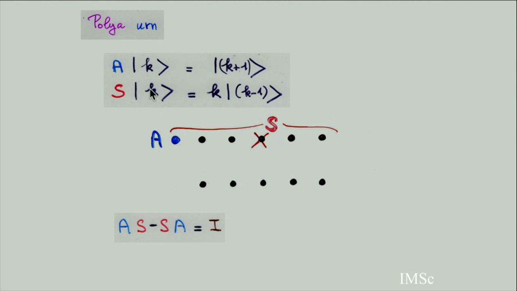This is the state of the bag. There are k balls. So when you pick up one at random, the number of balls will be k-1, and there are k possible choices to do this. So I adopt the quantum mechanics notation.